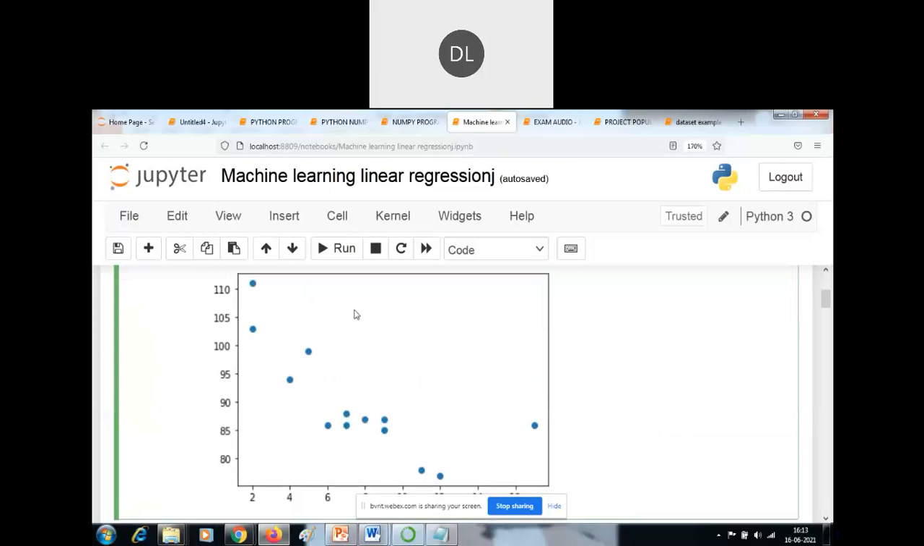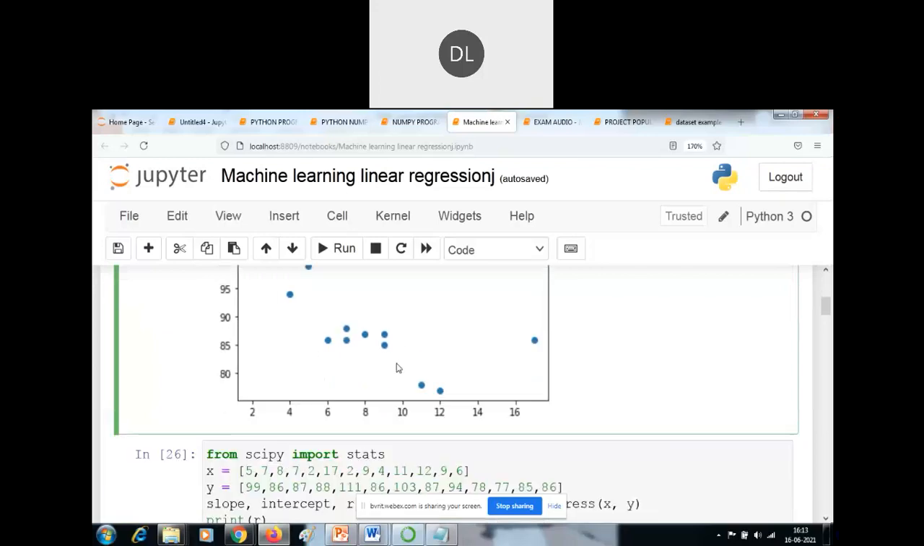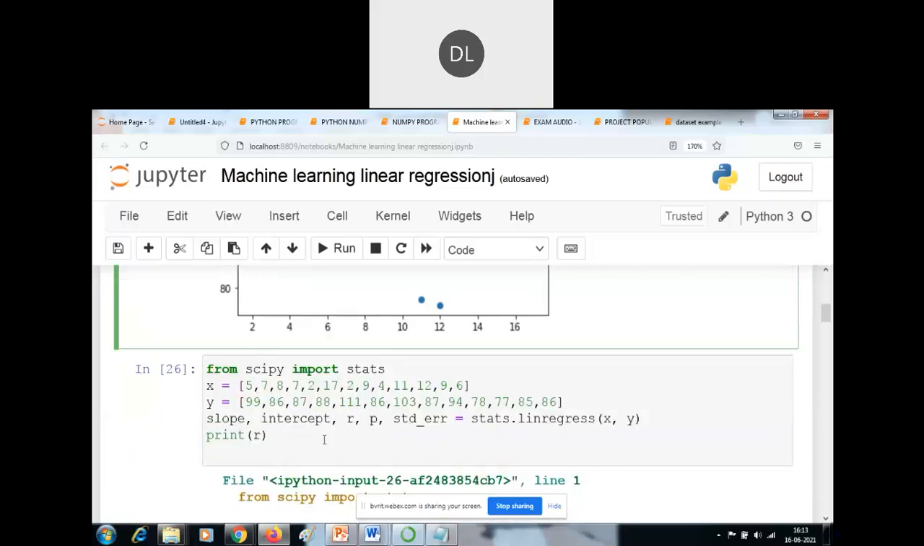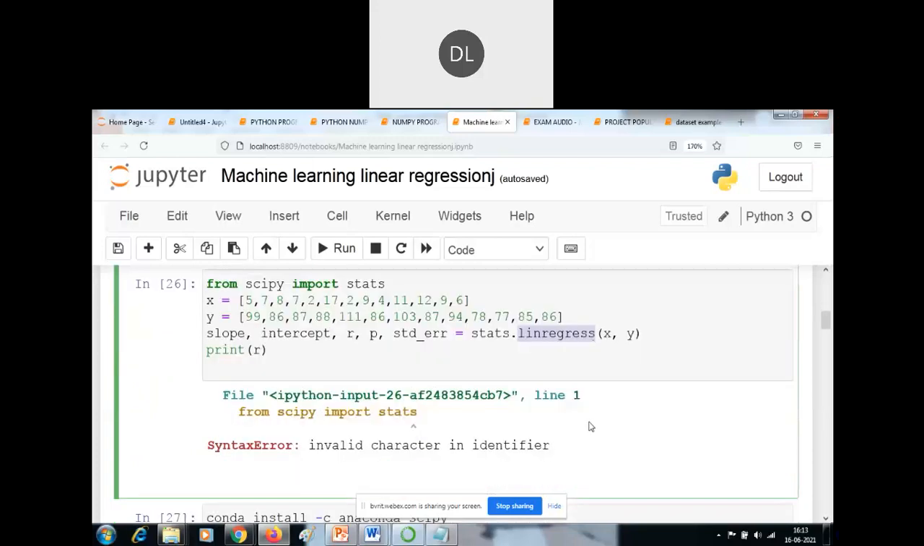So this is an example of the scatter plot. Okay, so this is one of the visualizations. Next, what is the formula? What is the meaning of linear regression? Here I am applying the linear regression method. What is the use of linear regression? It is used to find out the relationship between the two variables, x and y.